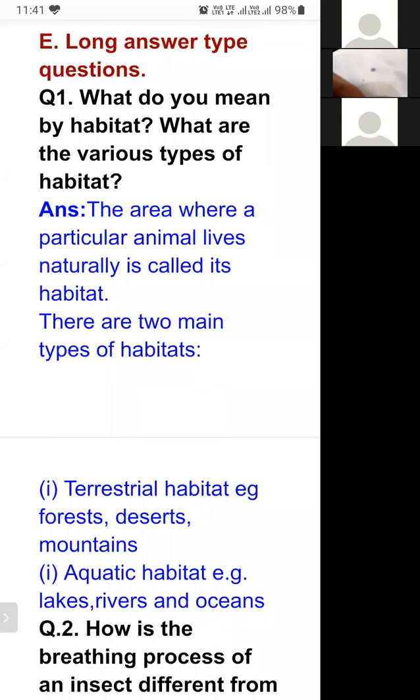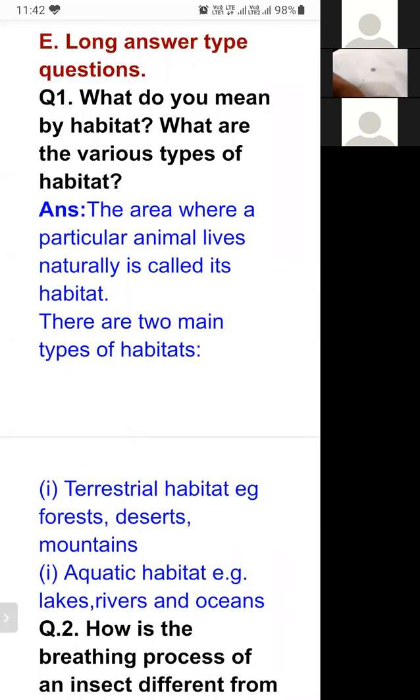Student, you learned very well while we were doing the explanation of the chapter that the first important key term was habitat. What is a habitat? The living area where any organism, any animal, including we human beings, are living is known as a habitat. If anybody is living in a forest, the forest is a habitat for that animal.